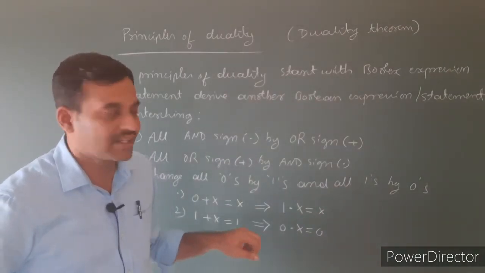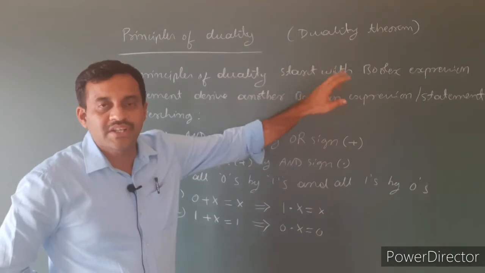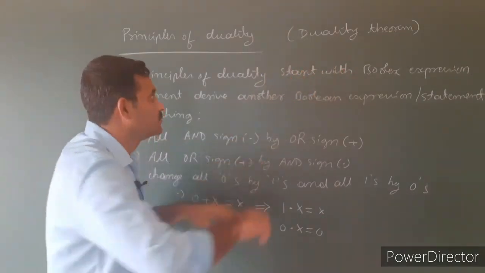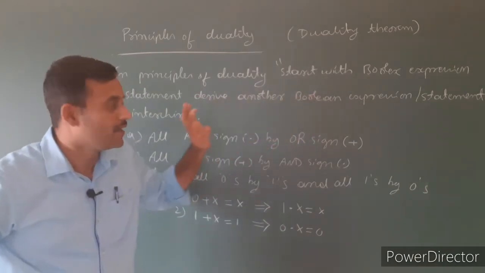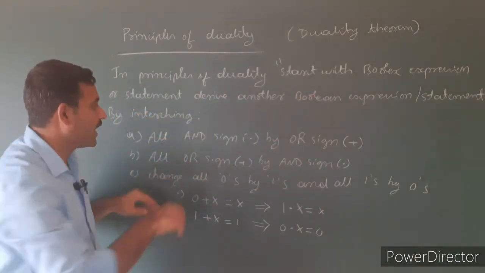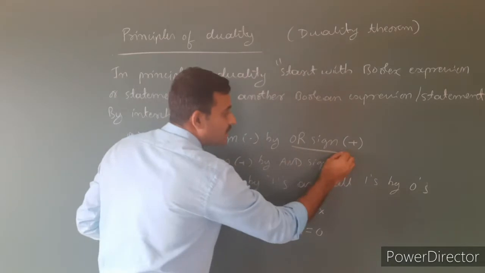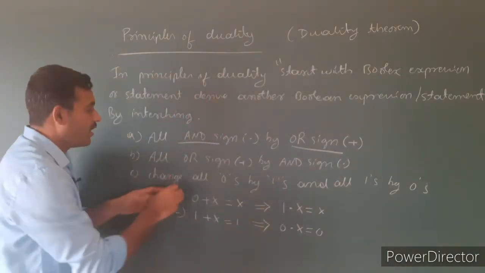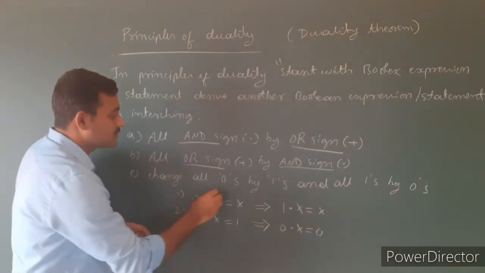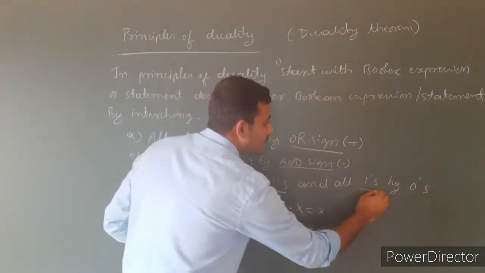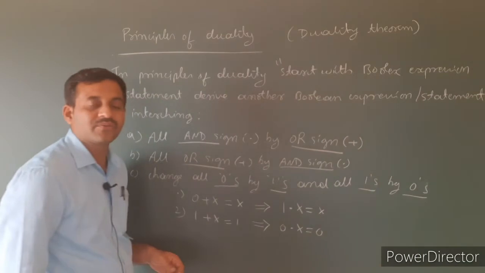What is principle of duality? Start with a Boolean expression. We have to derive another Boolean expression by changing all AND signs by OR signs, then all OR signs by AND signs, then all zeros by ones and all ones by 0. It is the principle of duality.